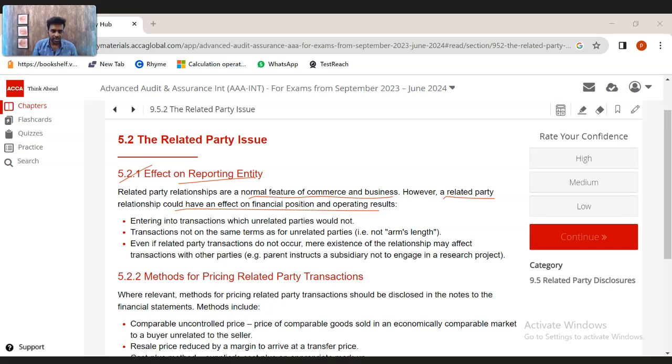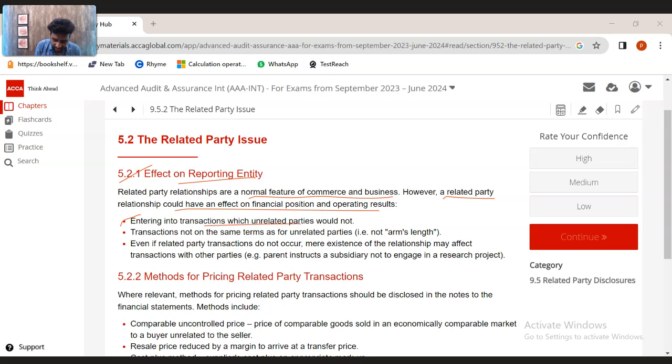Related party transactions that occur due to the normal course of business, that's fine. For example, paying salary to a director. That's a normal course of business. But just because he's a related party, giving him extra benefit, that's not correct. That is not appropriate. I'll give you an example here.